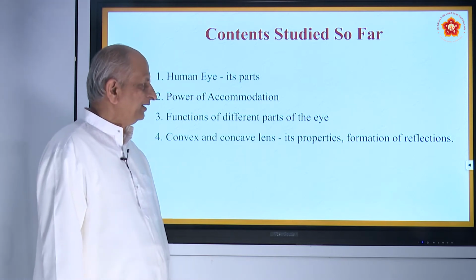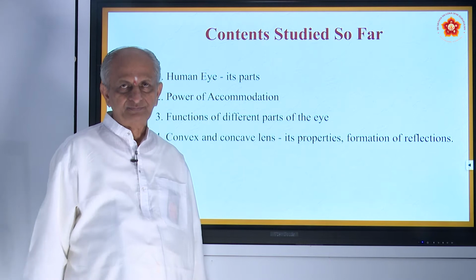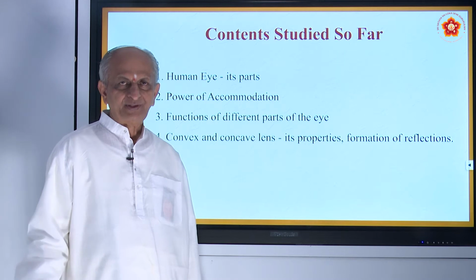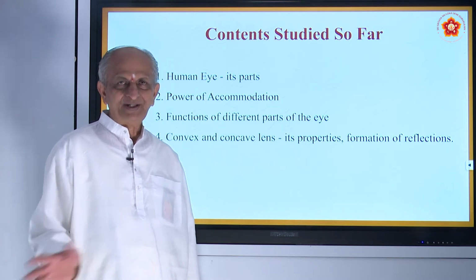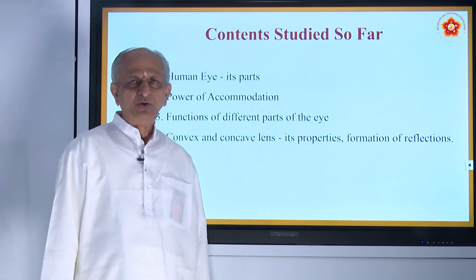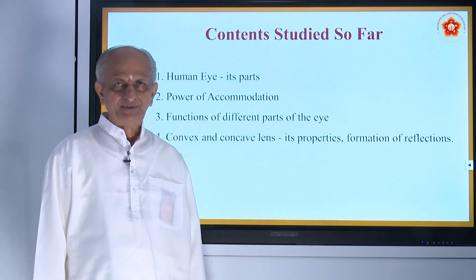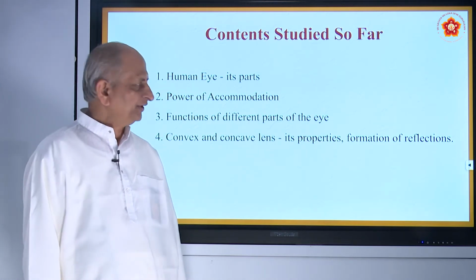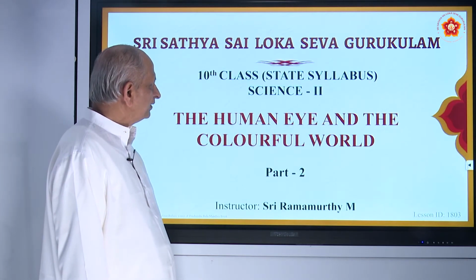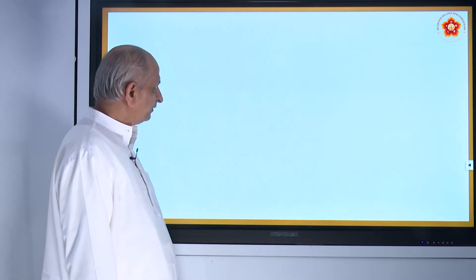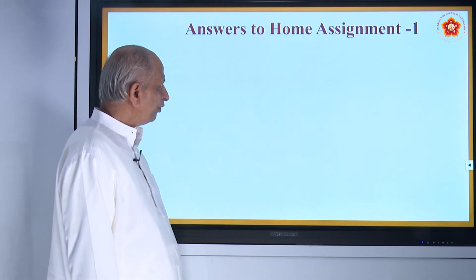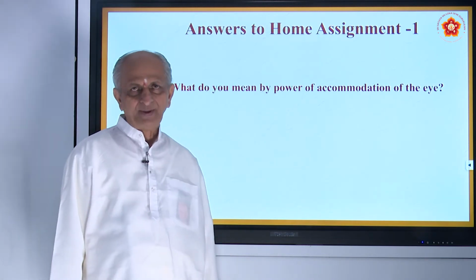So anyway, the eye is a very important part in our human body, with which we can see the colorful world, sun rising, sun setting, birds chirping, the plants, the leaves, all the beautiful nature outside can be seen by the eye. So let us see something more about this today, and before that we will finish off the home assignment. I think you have already done the home assignment, right?